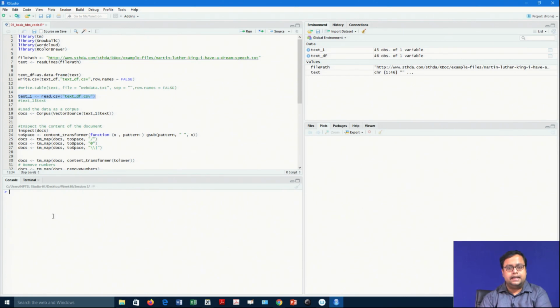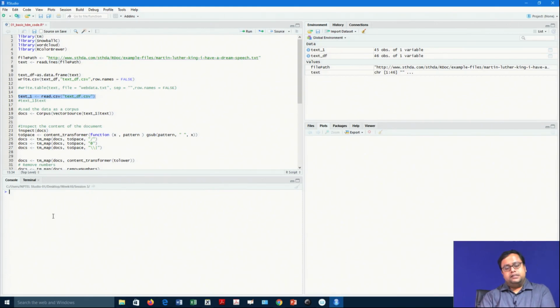The tm library can easily analyze this corpus form of the data, which is generally text data, and a corpus can be formed from text files, CSV files, PDF files, and from folders. If you put lots of text documents inside a folder, and then read that folder and change its content into a corpus, that can also create lots of text. So, it is basically a bunch of text put together in its very raw form, called a corpus.